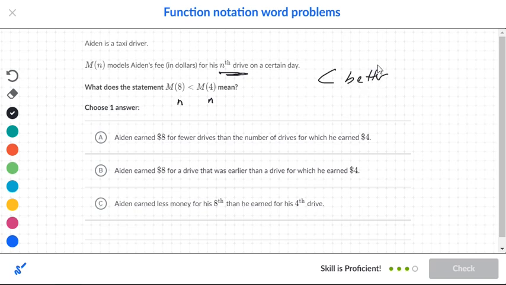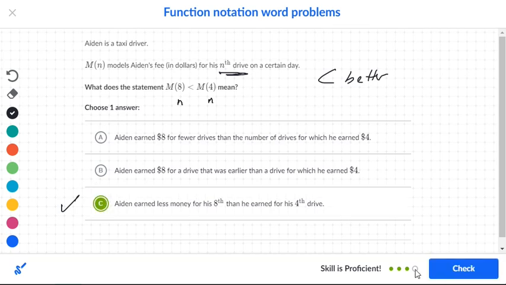So Aiden earned $8 for fewer drives than the number of drives. But see, it's not money. It's talking about the number of drives. And then it said Aiden earned $8 for a drive that was earlier than the drive for which he earned 4. But again, we're talking saving here. So actually C would be the better choice because Aiden earned less money for his 8th drive than he earned for his 4th drive. Because remember, it's not the money here, it's the number of drives. So I would go with C.